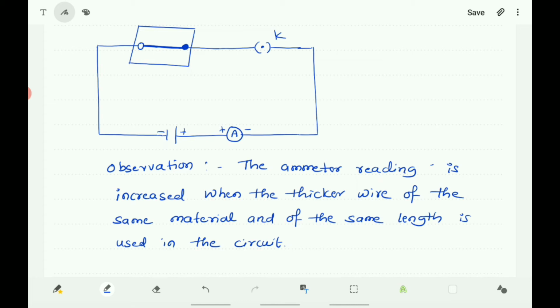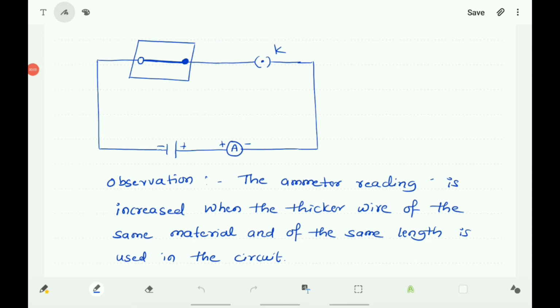So what is the observation that you can make here? The ammeter reading is increased when the thicker wire of the same material and of the same length is used in the circuit. What is the change you made in the circuit? You used the nichrome wire of the same length, but the thickness is increased.